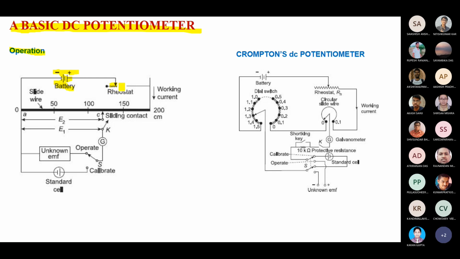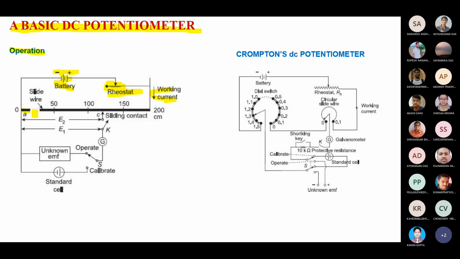One rheostat is there. What is the purpose of the rheostat? By changing the rheostat variable terminal, we can control the current. It is still in series. If the resistance value is more, the potential drop will be more, so the voltage will be coming less. By that we are controlling some of the parameters. That is called a rheostat, and that is the working current.